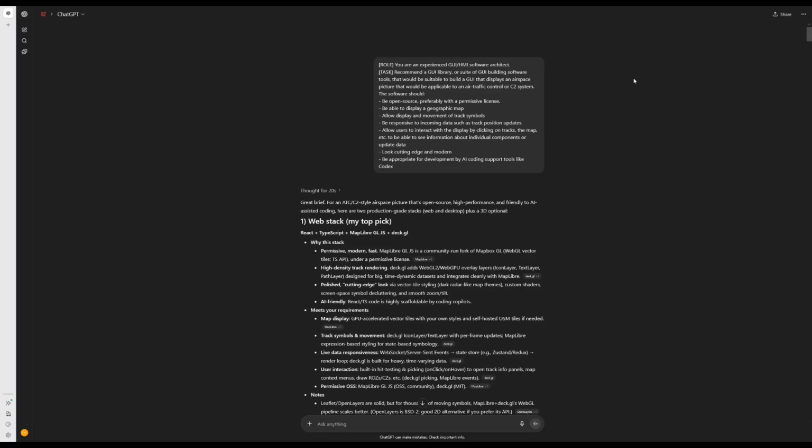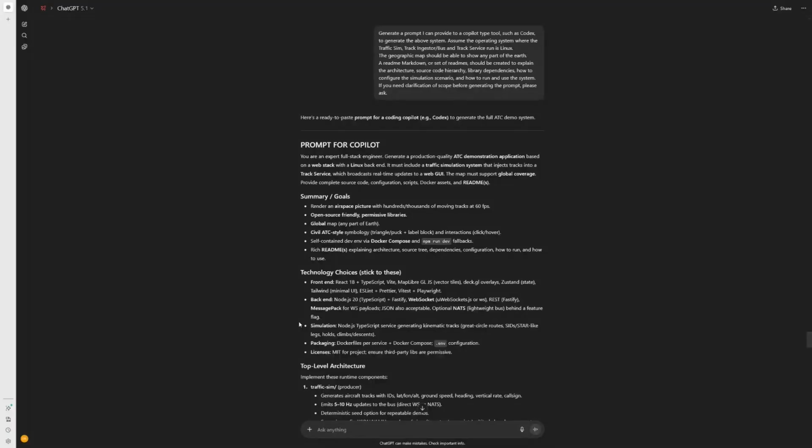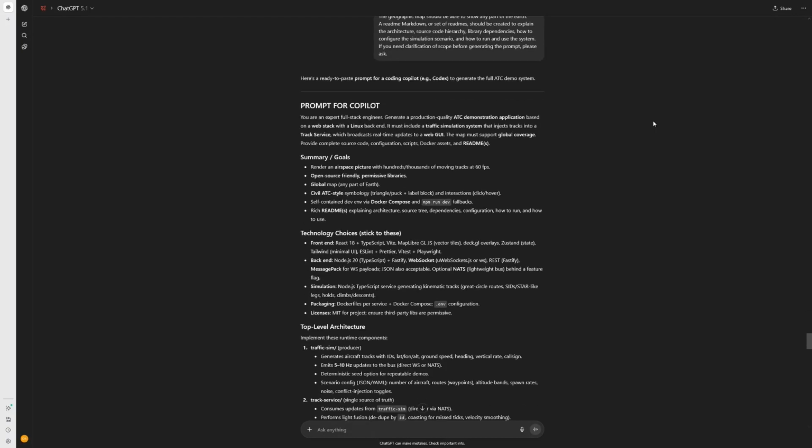Once this decision had been made, I then asked ChatGPT to create a prompt for Codex to implement this solution. You can see the second prompt on the screen now. ChatGPT's response was very long. I copied the ChatGPT generated prompt into Codex and let it create the application.